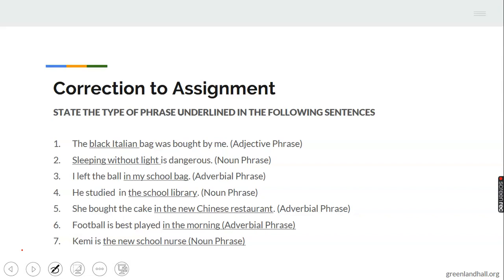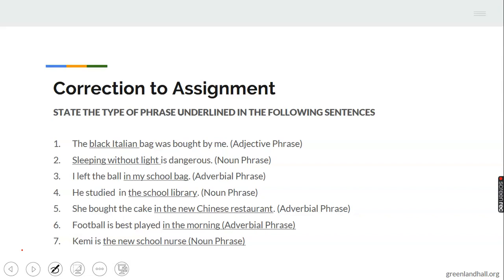Let's compare question 3 and question 4. Question 3 is an adverbial phrase because I underlined "in". Where did I leave my ball? In the school bag. "In" is underlined, part of the answer. He studied in where? The school library.